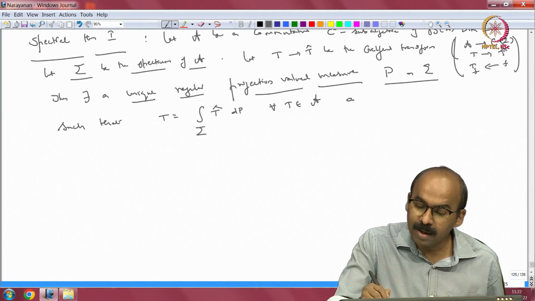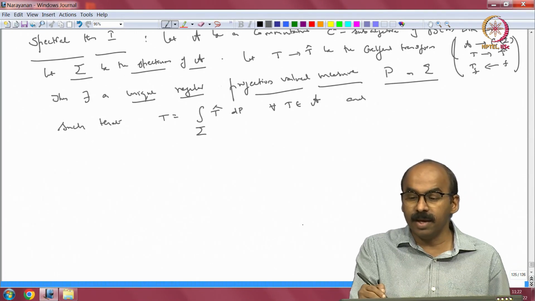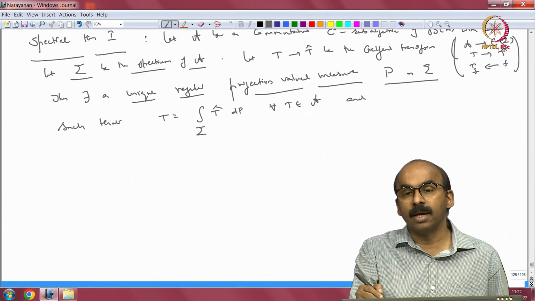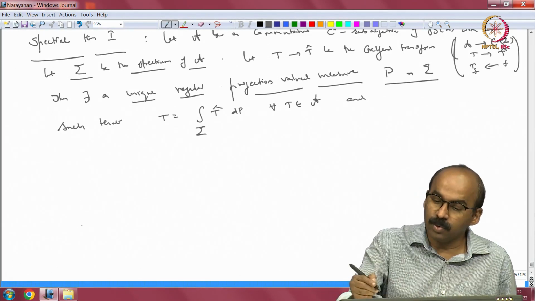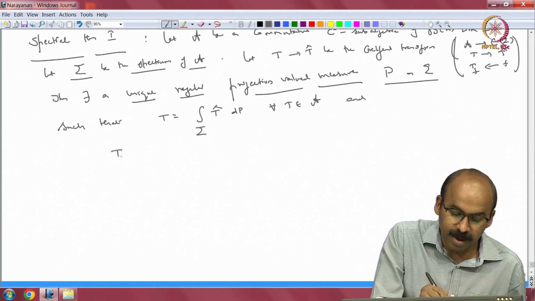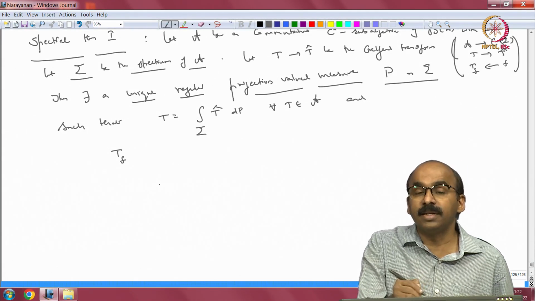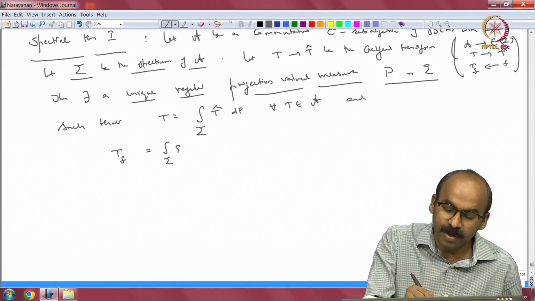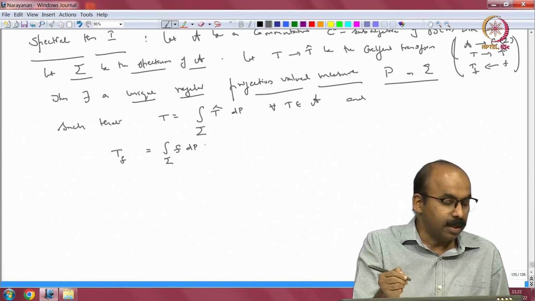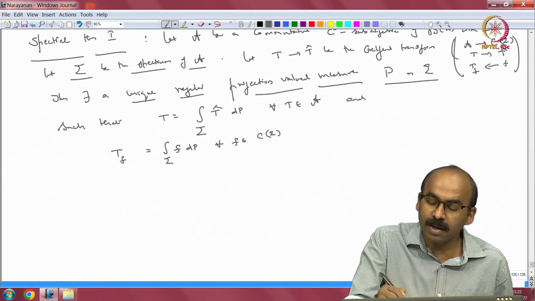Okay. And if you want to write it the other way, if I take every f in C of sigma, that is continuous functions on sigma, I have an operator T sub f. This is the operator in A, and it is going to be the integral of its Gelfand transform, which is f. So, that is the integral over sigma of f dP. This is true for every f in C of sigma. So, just writing in a different way.